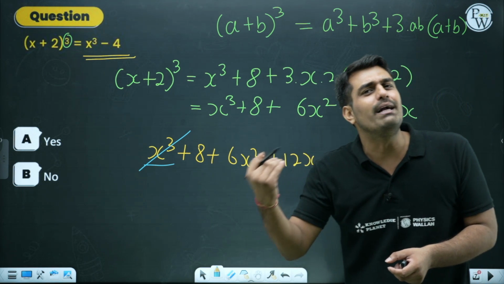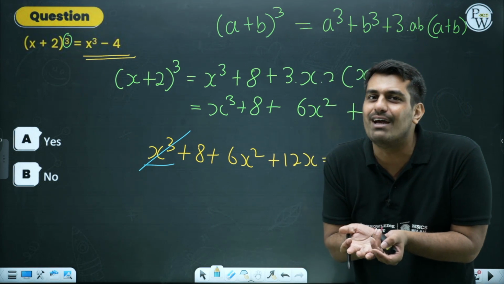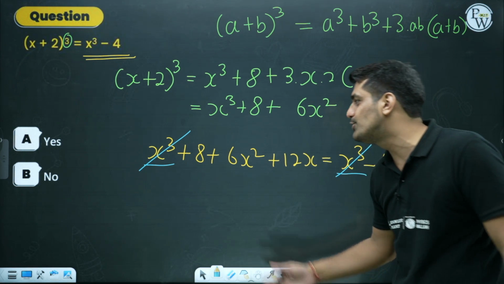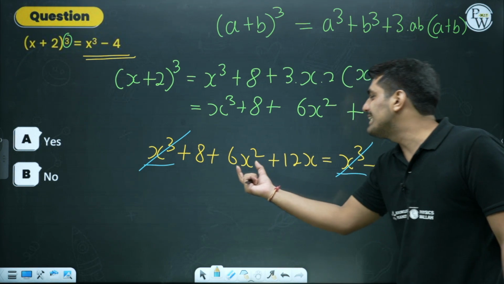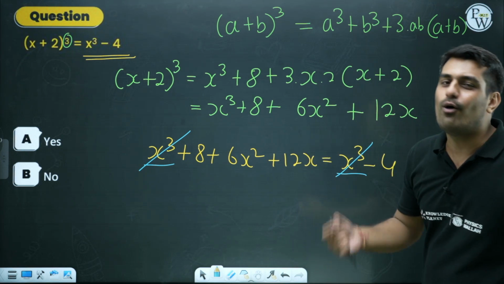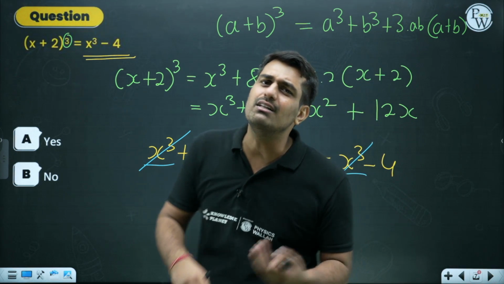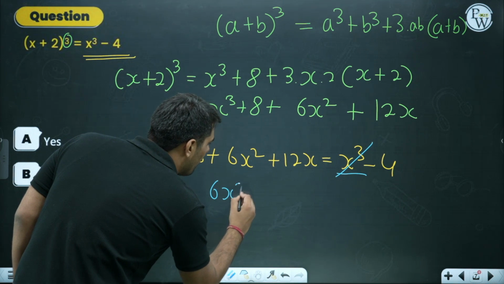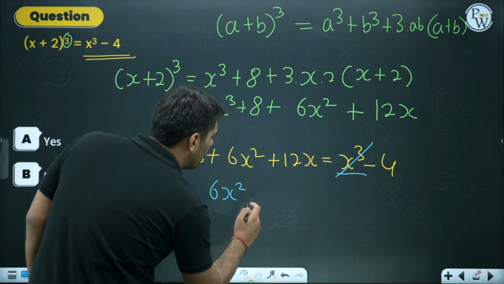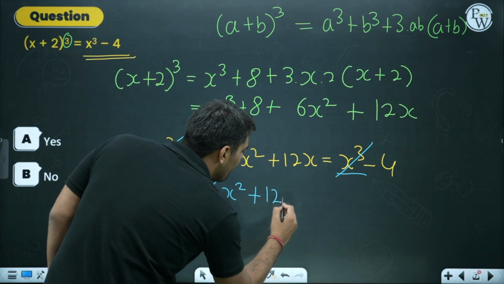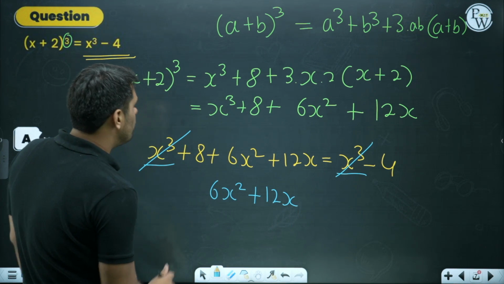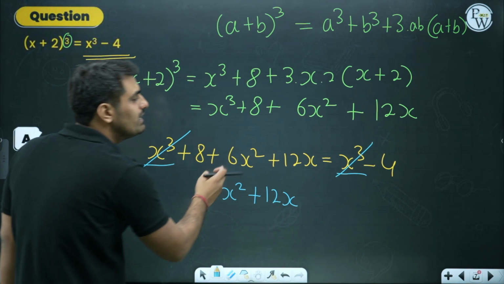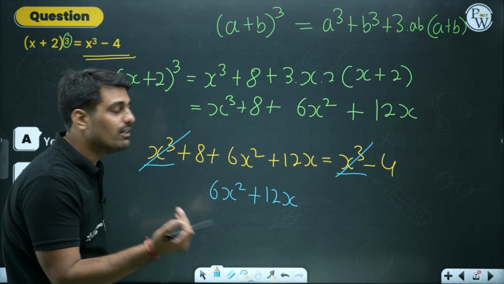And once the cubic term is removed, the highest power of the variable we are left with is 2, that is 6x square, and other than that, all the powers of x are less. You can further simplify the equation and write it. This is 6x square. We have 12x over here, so plus 12x. We have the constant values, we have 8 and we have 4. So this 4 comes on this side as a positive term, plus 4.